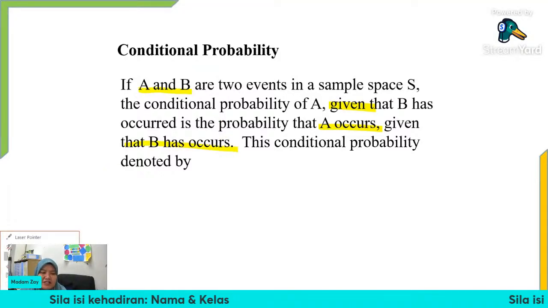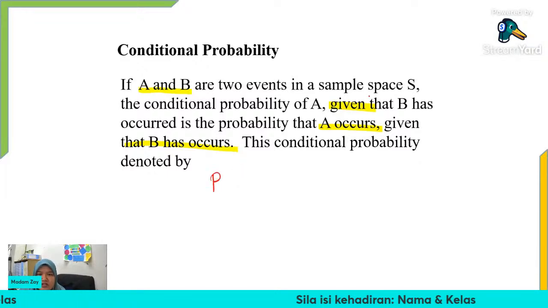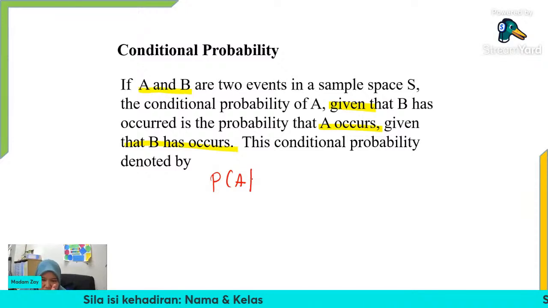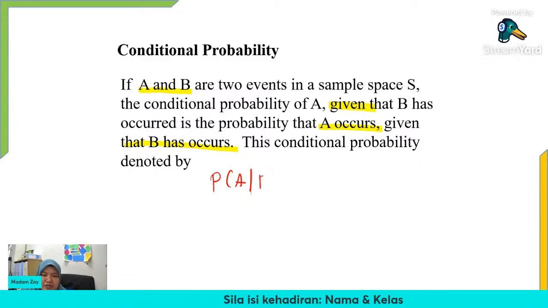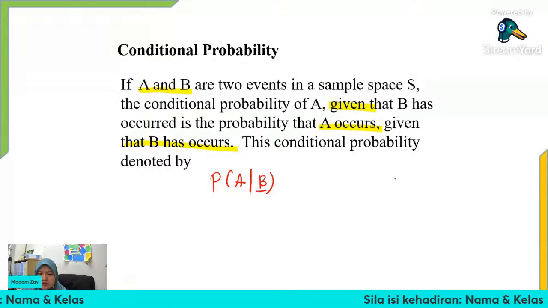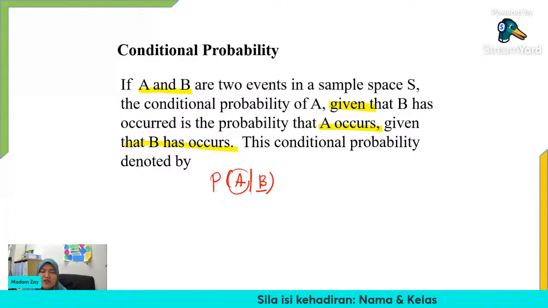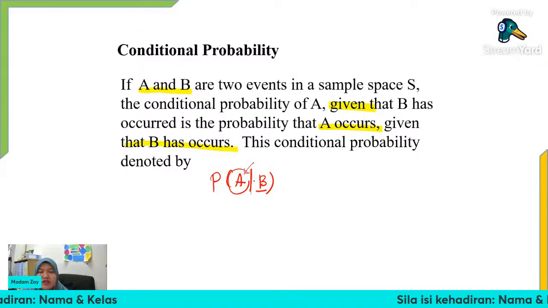Okay, so probability, we represent it as the conditional probability of A given B. This straight line here is a given situation, the condition, given that B has occurred. So what we need to find is, let's say event B has already happened. Okay, so what is the probability of getting A? B happened first, and then we want to know the probability of getting A.